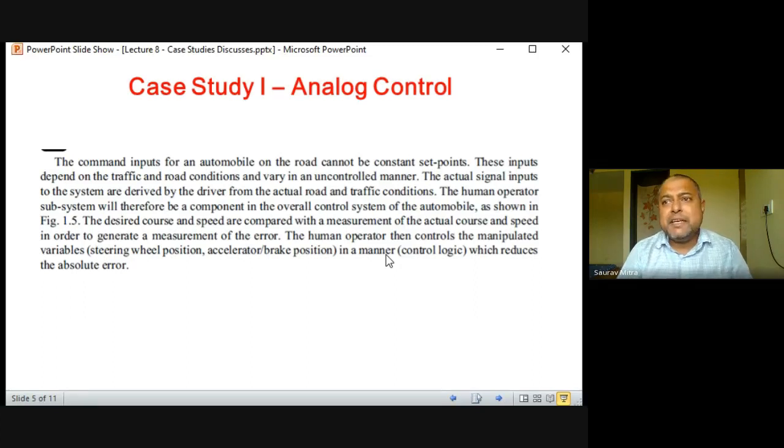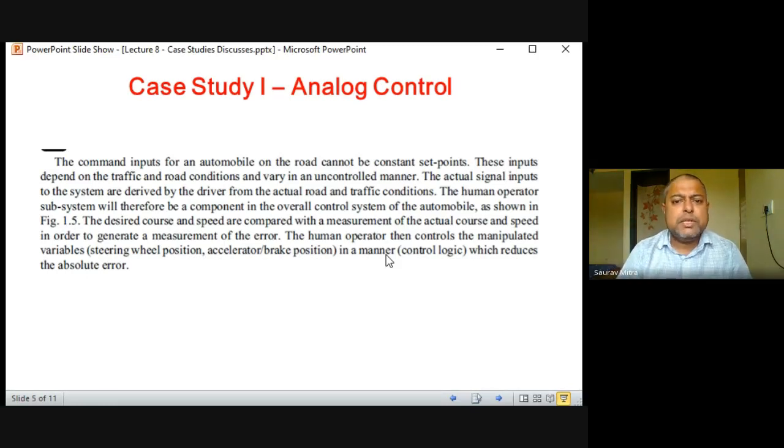So in day and night, on good road or bad road, on a sunny day or rainy day, every time your control strategy changes. You cannot say that I will always be driving at 100 km per hour. Not possible. It changes depending on the situation. That's why they are talking about the command inputs: how much speed you will be running at, and the direction. I'll always be running straight or always running left, you cannot say.